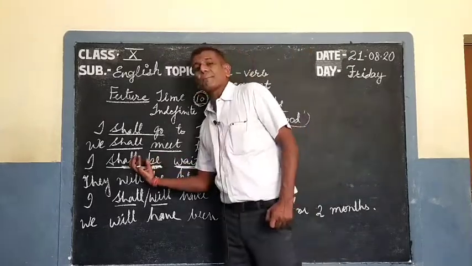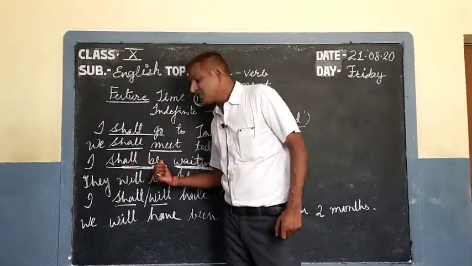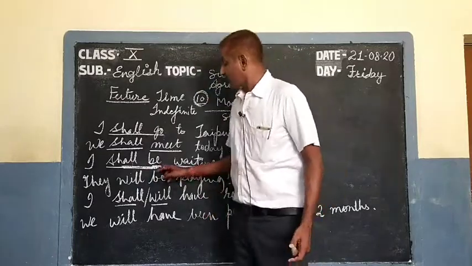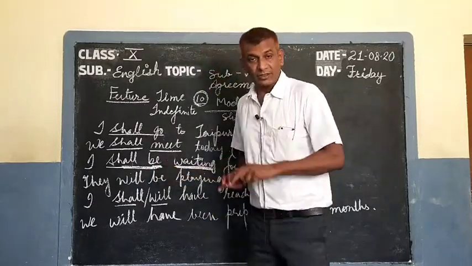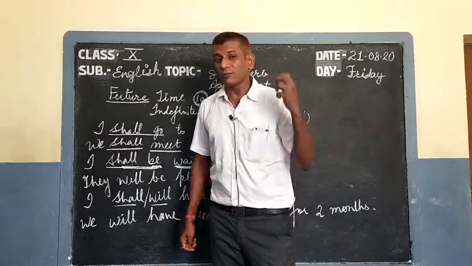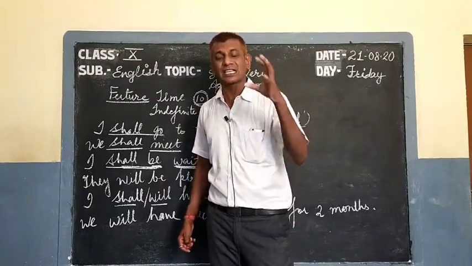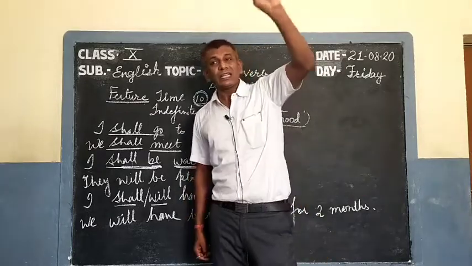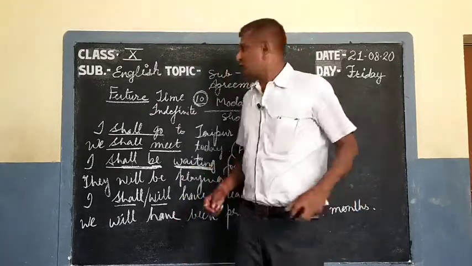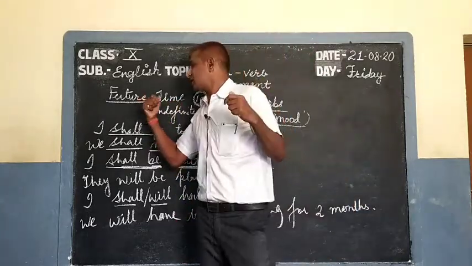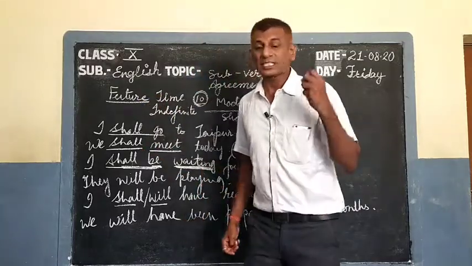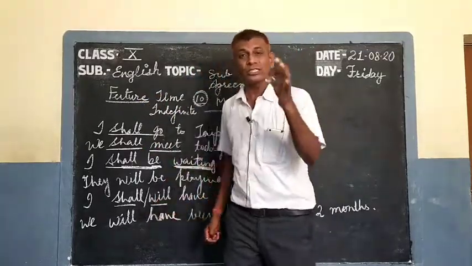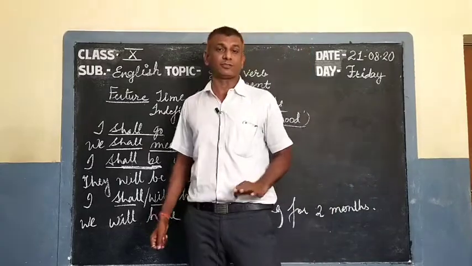This is combined. Modals cannot be used without infinitive. Without infinitive, modal forms do not have any existence in English language. You cannot use modal verbs, you cannot use future, these verbs, these 10 verbs without the help of infinitives.